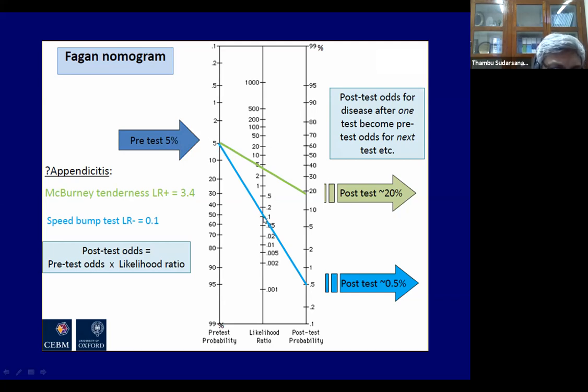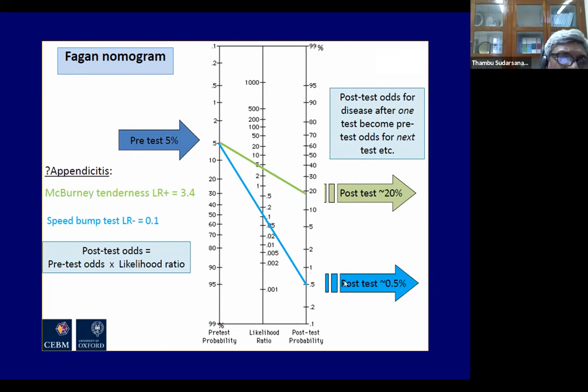The speed bump test was negative. After that, the post-test probability is 0.5%. Then you may tell your spouse, oh, my child probably doesn't have appendicitis, let's go home. Why, he'll ask, or she will ask. You say the speed bump test was negative. The post-test probability of appendicitis is so low, I think we might as well go home.